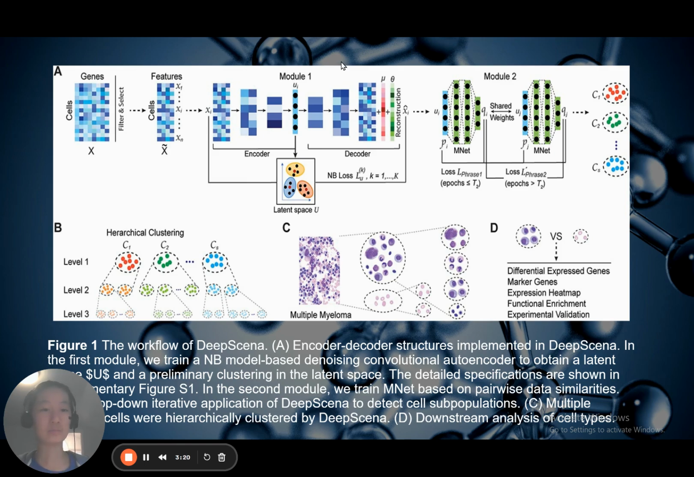It then uses a deep clustering with self-supervision model that can gradually update pairwise data similarities during training. This is shown in Module 2, also called MNet. To perform hierarchical clustering, DeepScena recalculates the featured genes for each level in a top-down procedure.